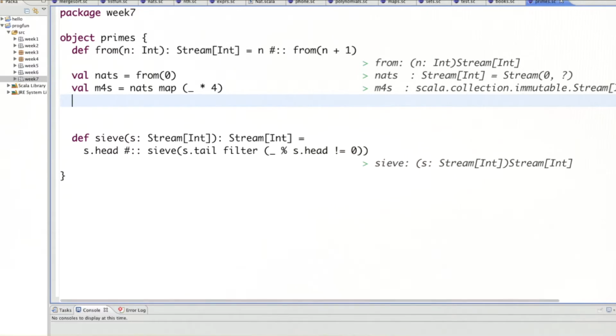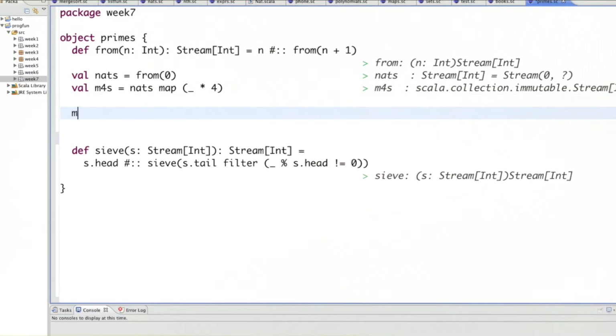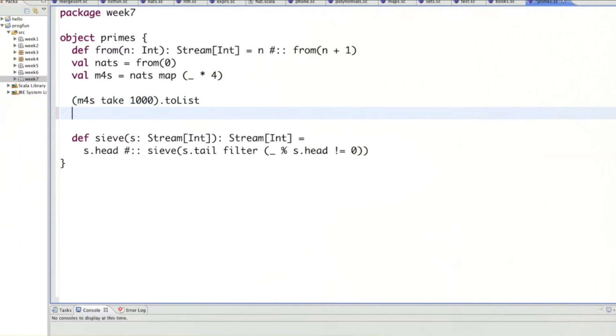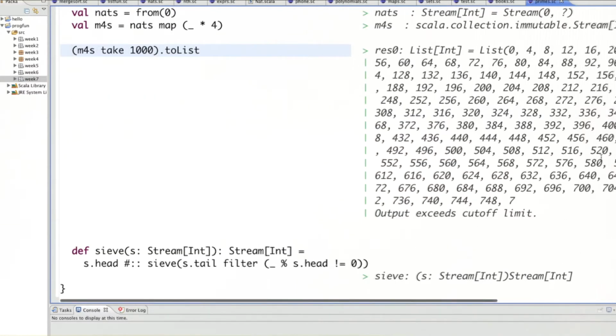To see it in action, I could then take m4s and take, let's say, the first 100 elements and convert the whole thing to a list, which would force it. So there I would indeed see the list that contains the first 100 multiples of 4. But of course I could go higher. I could take the first 1000 and I would get the first 1000 elements and so on.